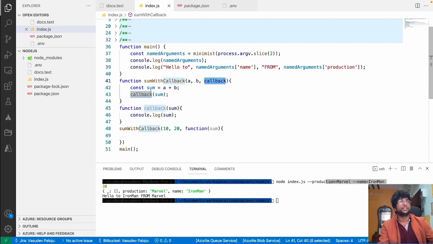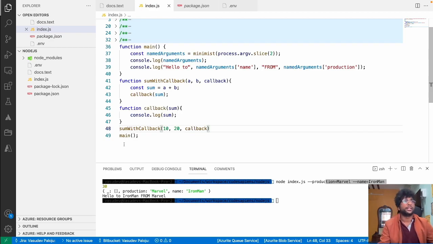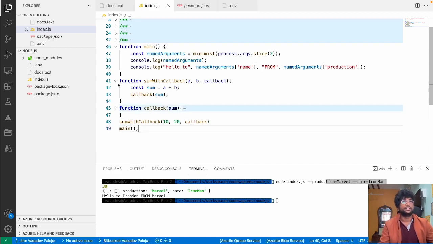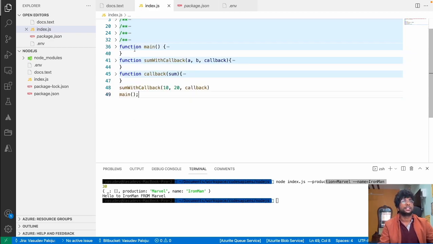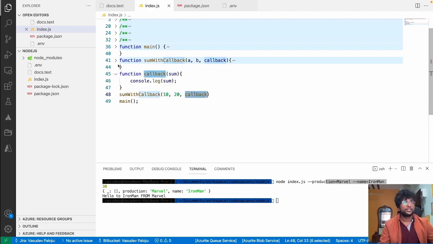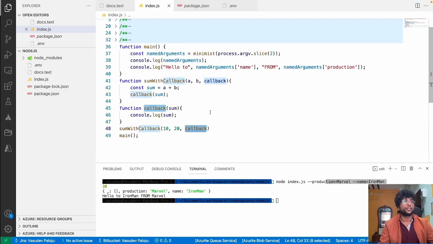This function is being called inside the sum with callback. So now we have three functions: main, sum with callback, and callback. Sum with callback is now invoked with 10, 20, and callback, and that's it. So this is a normal callback execution order.